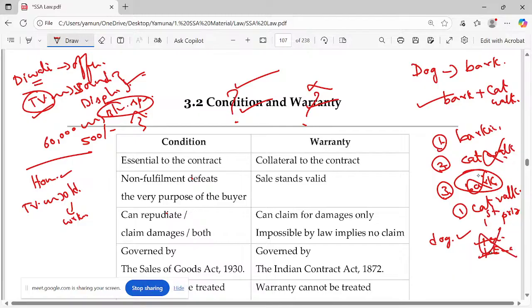I don't need any of this. What did I buy it for? I bought it to safeguard. So you go to the shopkeeper and you go for return of the dog. What does he say? Even if he says you get 1 crore rupees a year for the catwalk and tries to change your mind, you need not say okay, because there's a condition. If the condition is not done or not met, you can return it. But what happens in the case of warranty? You cannot do it. So that's the main head.